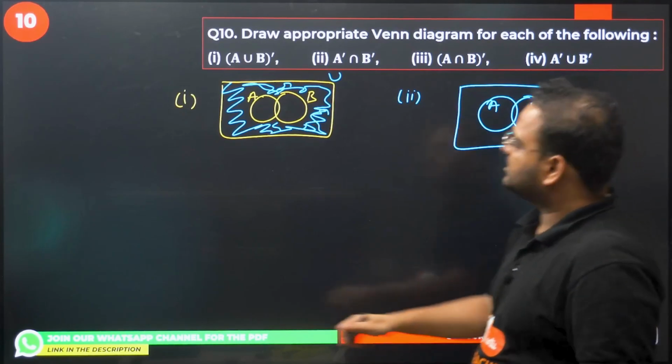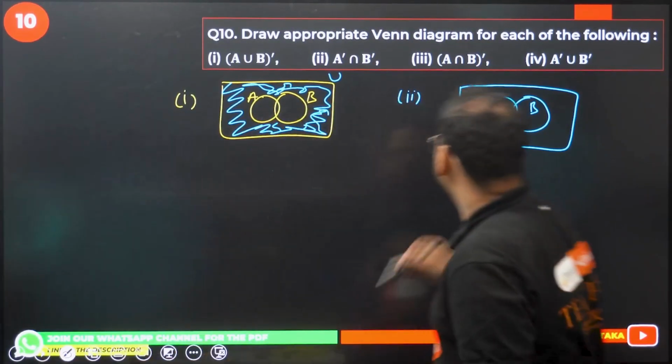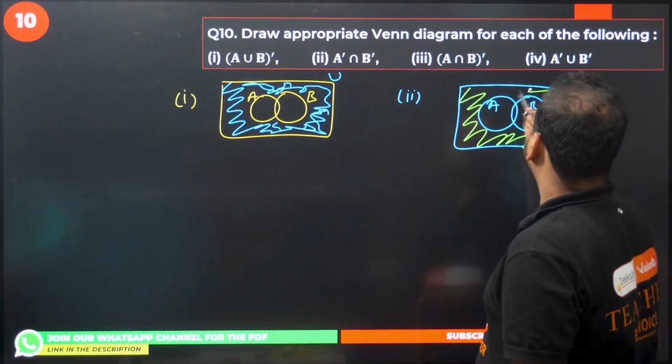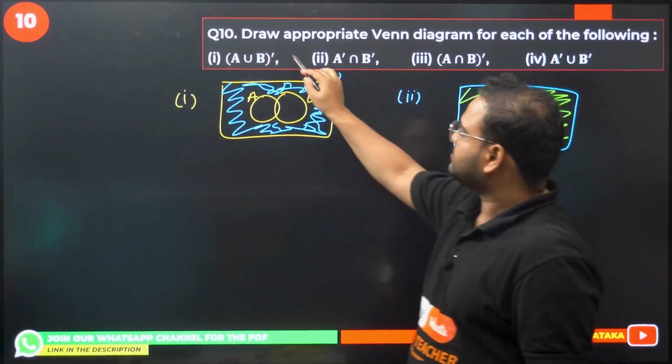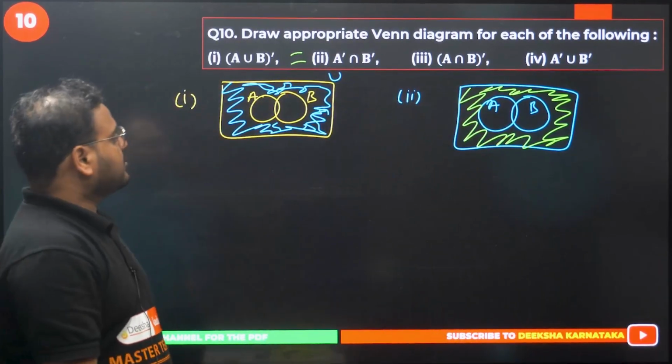What is going to be the answer? What's going to be the answer, sir? Very simple, this one. Same thing. It's actually the same thing. The first two options are the same thing, sir. They are equal actually. De Morgan's law.